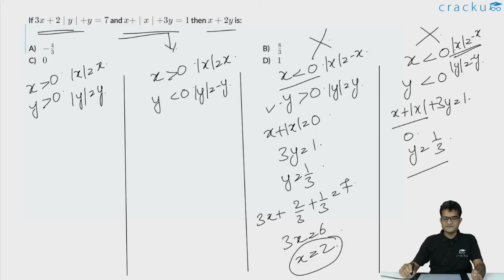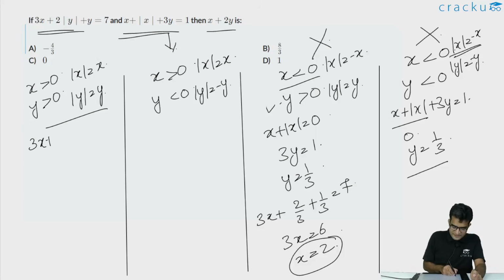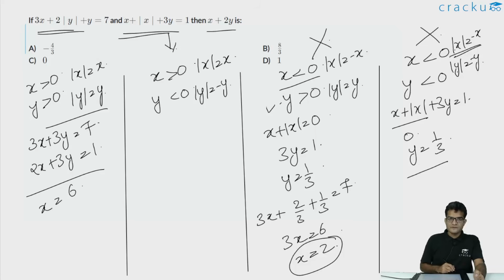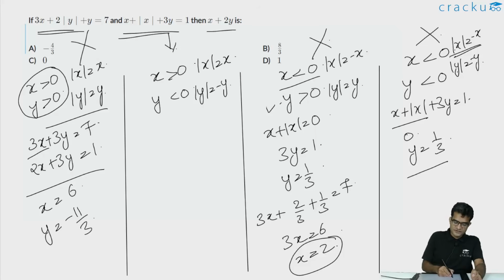So the only two cases which are remaining are where x is greater than 0 and y is greater than 0, and x is greater than 0 and y is less than 0. If you are looking at the first case, modulus of x is x and modulus of y is y. So the first equation will simplify to 3x plus 3y is equal to 7. And the second equation will transform to 2x plus 3y is equal to 1. So if you subtract the second equation from the first equation, the value of x is equal to 6, which would imply that 3x is equal to 18, or the value of 3y will be 7 minus 18, which is equal to minus 11, or the value of y is equal to minus 11 by 3. But in this case, we want x to be greater than 0 and y to be greater than 0. So this also is not true.